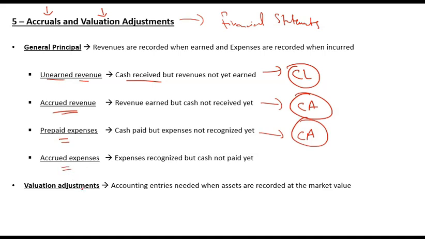Accrued expenses are expenses recognized but for which cash has not yet been paid. So if you have incurred an expense during the year but you haven't paid cash, that is accrued expense and that is a current liability. So as per accounting standards, any expense that has been incurred or that is associated with a period should be recorded in that period, and any revenue associated with that period should be recorded in that period. Anything for which you have received cash or you have paid cash but which is not associated with that period should not be recorded on financial statements. That is the basic principle that should be followed in accounting or in preparation of financial statements.